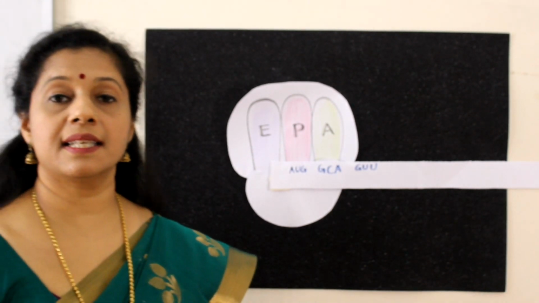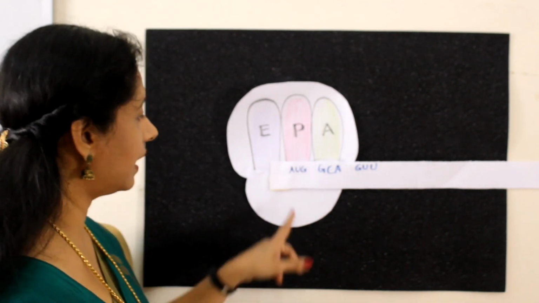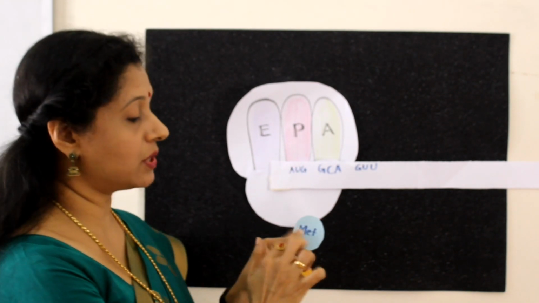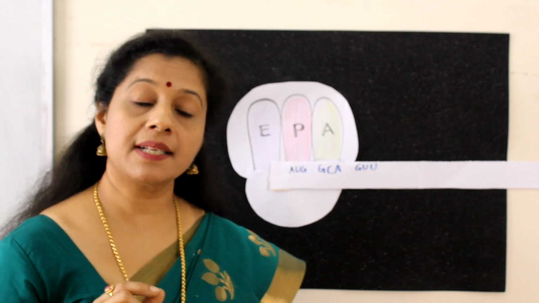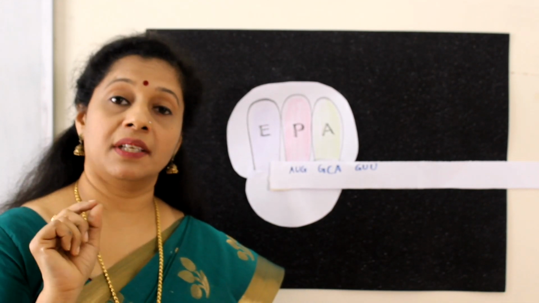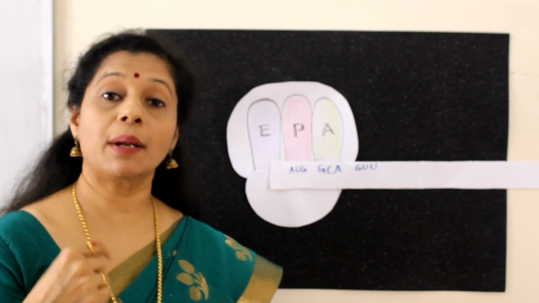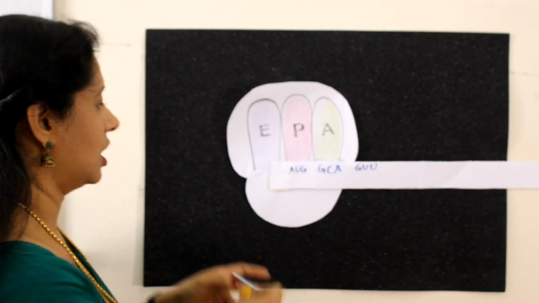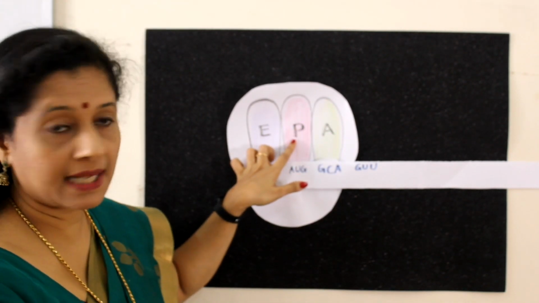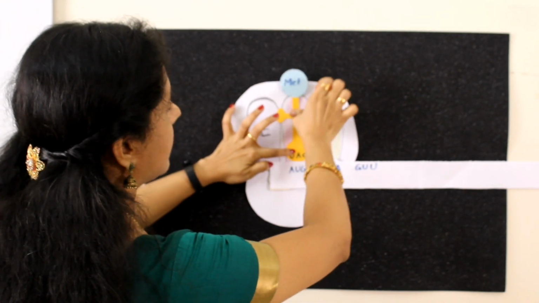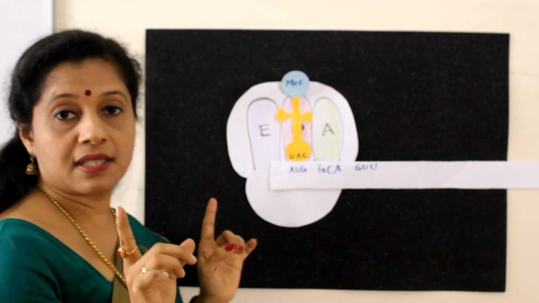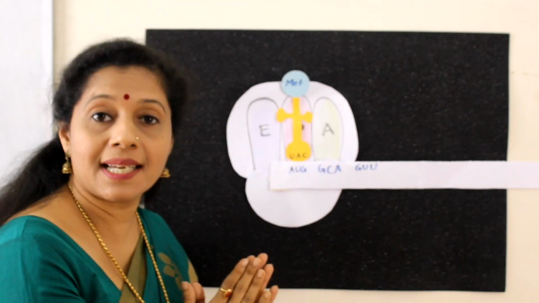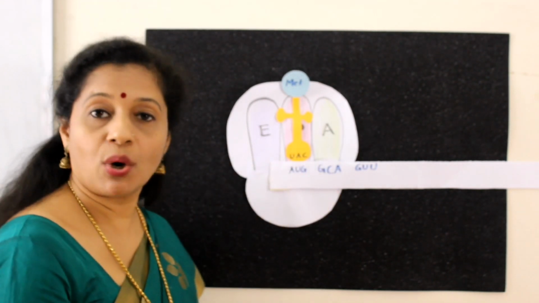The first tRNA is the initiator tRNA, which consists of the anticodon for AUG. What is the anticodon for AUG? UAC. And AUG codes for methionine. But there is a slight difference. As I mentioned in the genetic code video, in eukaryotes AUG codes for methionine, whereas in prokaryotes it codes for N-formyl methionine. So now this will come to the P site. The P site is free. It will come to the P site and bind with it. So only the first one is allowed to come to the P site directly. Hereafter the rest will all be coming and binding with the A site only. Do you know why? Because the P site will already be occupied.